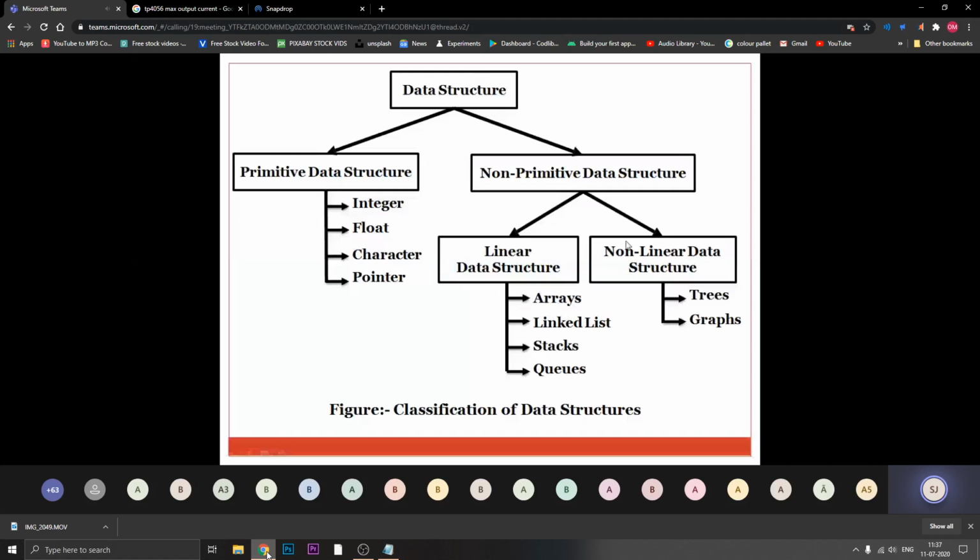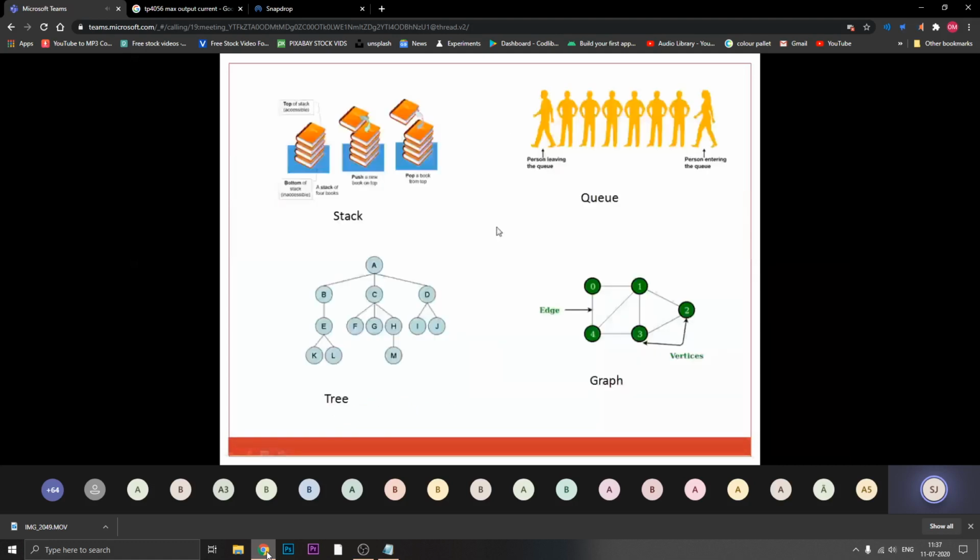So I told you all these five to six things which are listed here as linear data structures and non-linear data structures. These are nothing but chapters in your syllabus. Again, I told you that arrays and linked lists are ways or methods to implement stack, queue, tree and graph. With the help of this, I started giving you information about stack, queue, tree and graph.